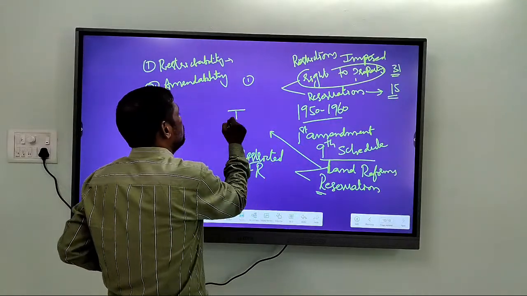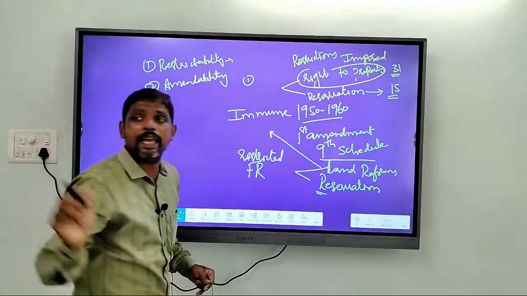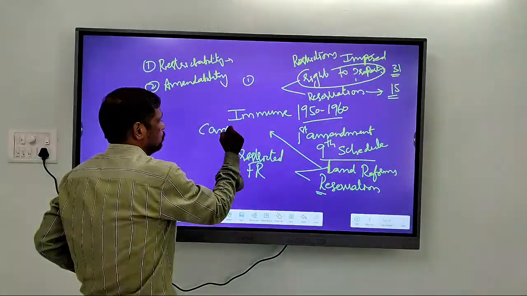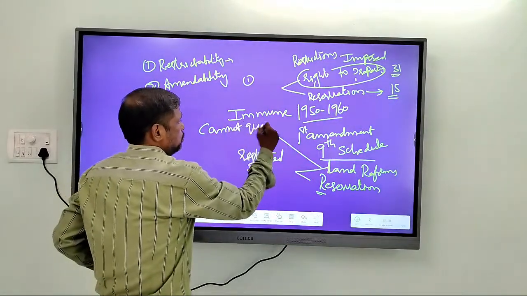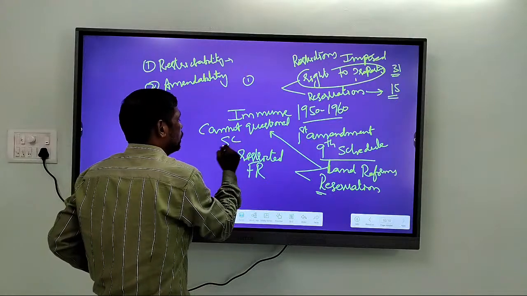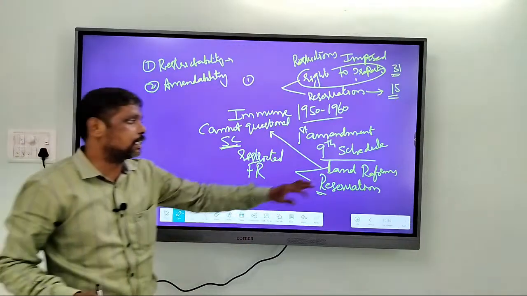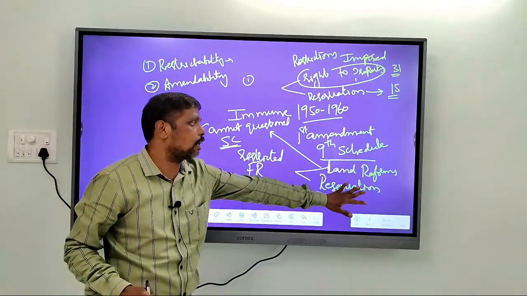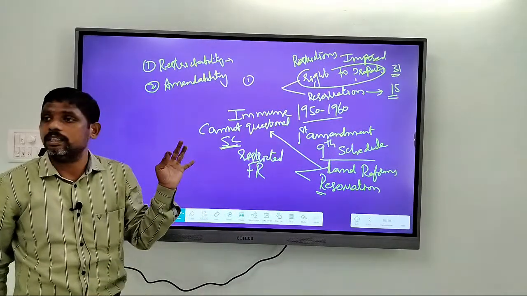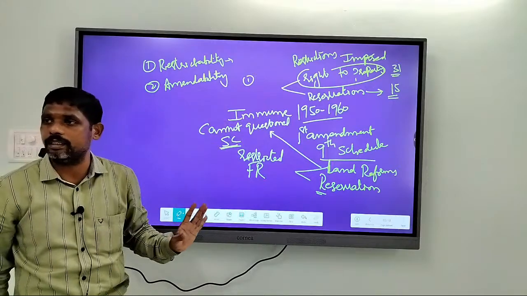Immune means what? They cannot be questioned. They cannot be questioned in courts, they cannot be questioned in the Supreme Court. The laws inserted in the 9th Schedule are not allowed to be questioned in the Supreme Court. That is what the 9th Schedule says, that is what a law made by Parliament says.